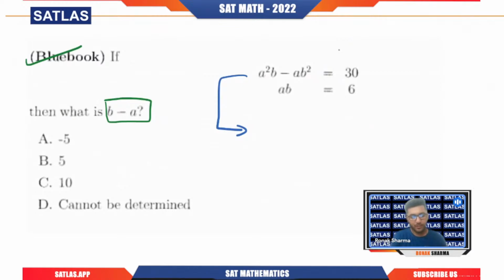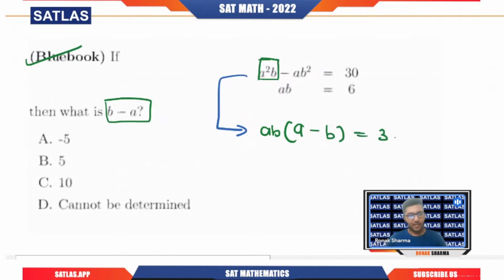Will it be a square b? Will it be ab square? Will it be ab? Will it be a? Will it be b? Good, ab, right? Because in this term we have a square b, and here we have ab square. So ab is common. If I take out ab, what will be remaining in the first term? Only one a. What will be remaining in the second term? Only b, but with a negative sign, times ab equals 30.